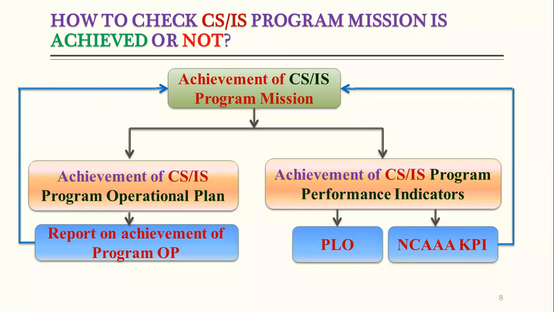So again, if we make it at an abstract level, the mission of the university depends on the achievement of the mission of 14 colleges, and the college mission depends on the achievement of the mission of the departments, and department mission achievement is based on the achievement of the program mission. So we are now at program level, and at program level we have the KPIs.